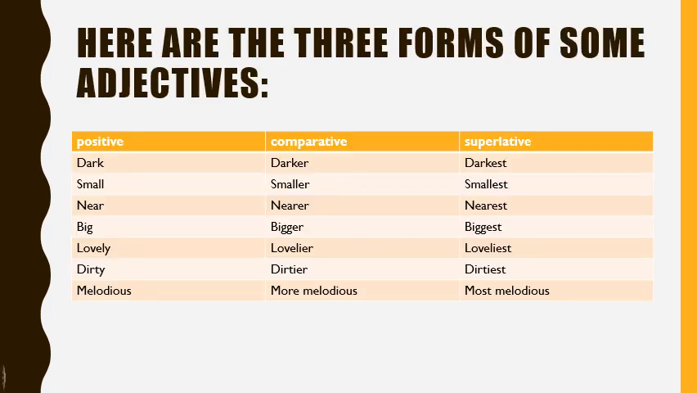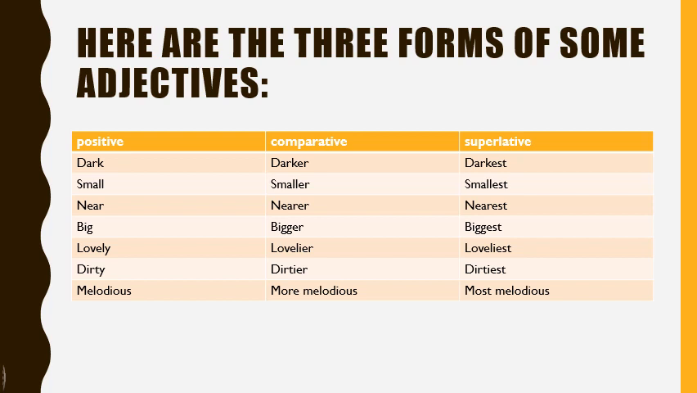Here are the three forms of some adjectives arranged in the positive, comparative, and superlative degrees. Dark, darker, darkest. Small, smaller, smallest. Near, nearer, nearest. Big, bigger, biggest. Lovely, lovelier, loveliest. Dirty, dirtier, dirtiest.